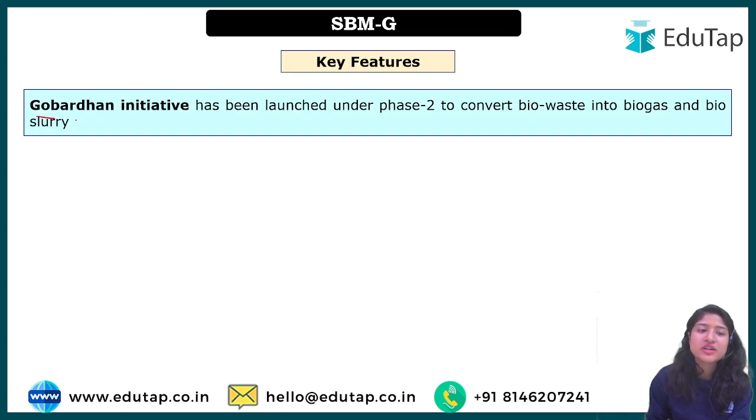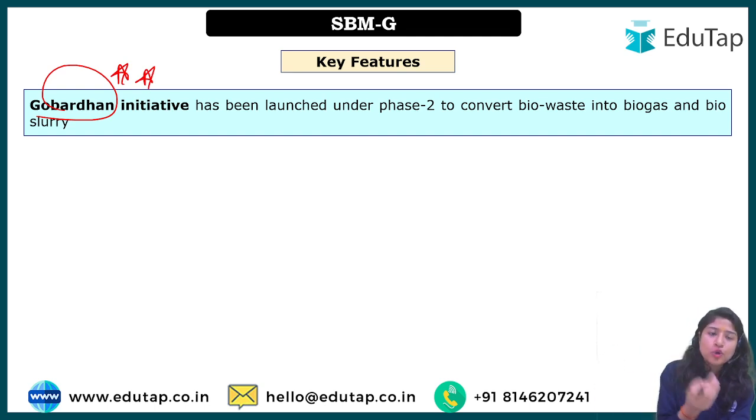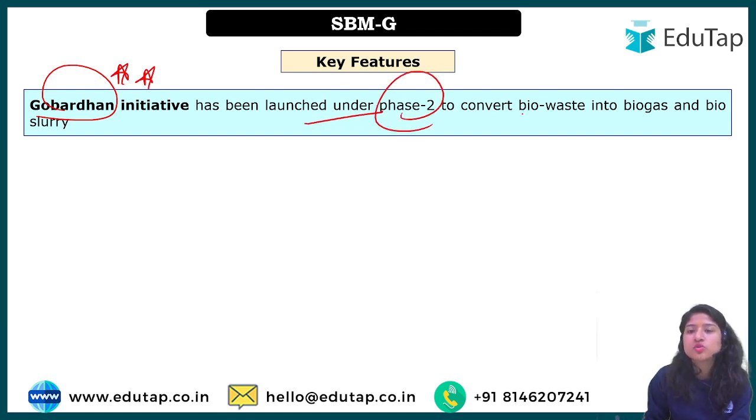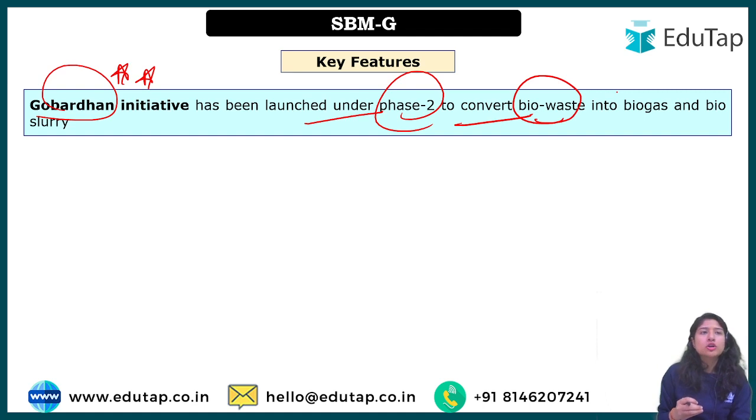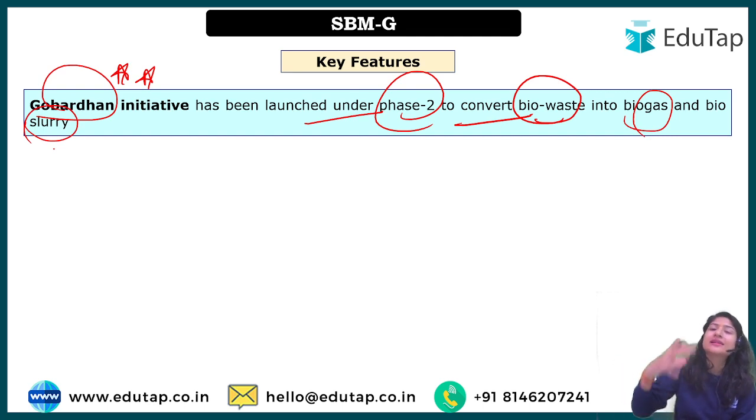Now the Govardhan initiative. I have already covered Govardhan, I guess last month or the month before. Do watch the session on that, it is a very important scheme, and it was launched under phase 2. And why was this Govardhan initiative launched? It was to convert bio waste, not only human excreta but also farm waste, animal waste, everything, into biogas that can be utilized as fuel, and bioslurry that can further be degraded, and this slurry is very important as manure in the agriculture field.